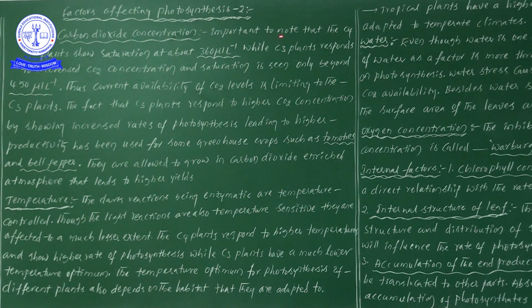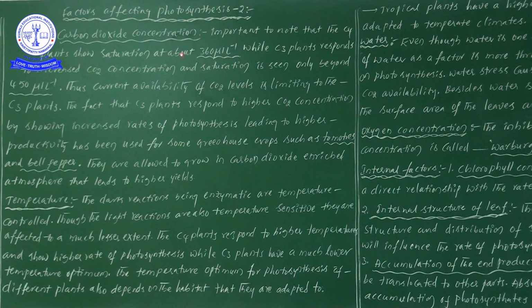Okay, now it is important to note that C4 plants show saturation at about 360 microliter, while C3 plants respond to increased CO2 concentration and saturation is seen only beyond 450 microliter. So what is the point here?